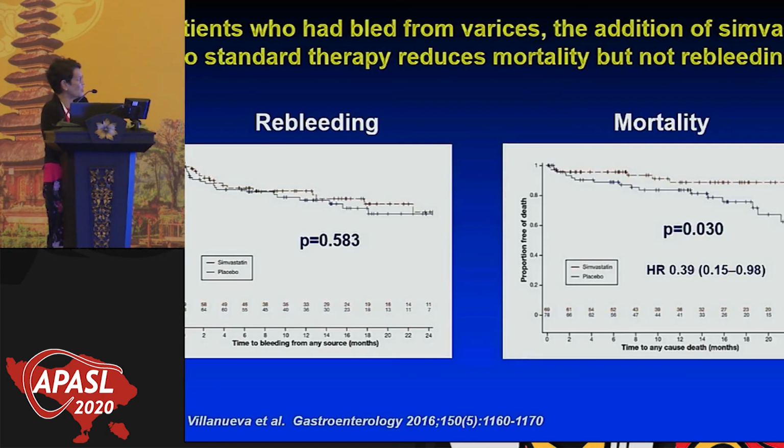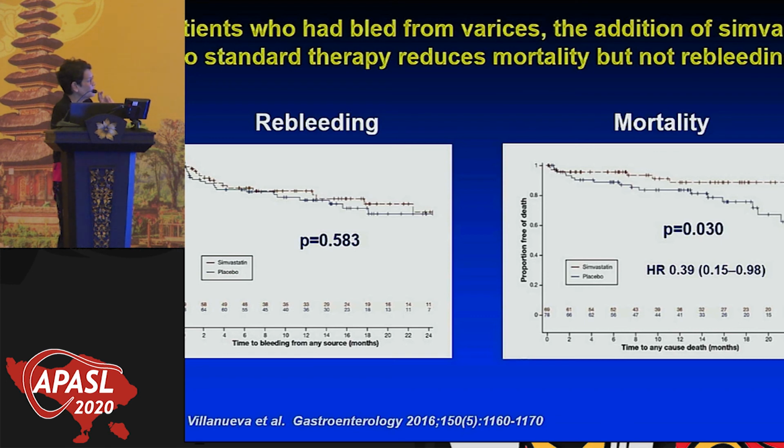Now, we're going to go beyond the guidelines. And there's evidence, like I said, that statins may decrease portal pressure by another mechanism. It acts on resistance. So in this study by Dr. Abraldes et al., which is a multi-center Spanish study, these are patients that bled from varices. They were all on beta blockers and ligation, and then they were randomized to simvastatin versus placebo.